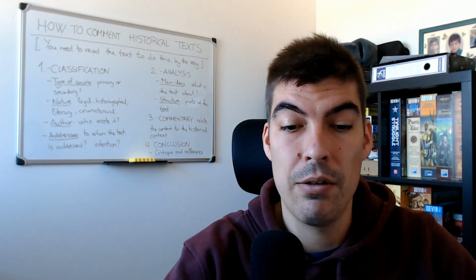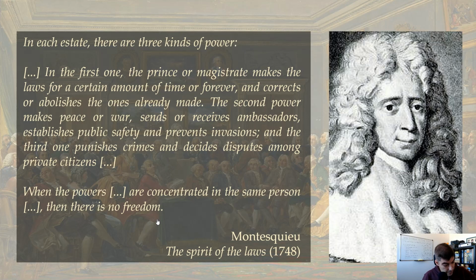steps. First, we have to classify the text. Type of source, primary or secondary? It's a primary source because Montesquieu is writing in the 18th century and he's talking about the events that happened during this time. So it's a primary source. Then the nature. Is it legal, historiographical, literary, or circumstantial? Well, this is a literary text because it is an essay and Montesquieu is expressing his opinion.